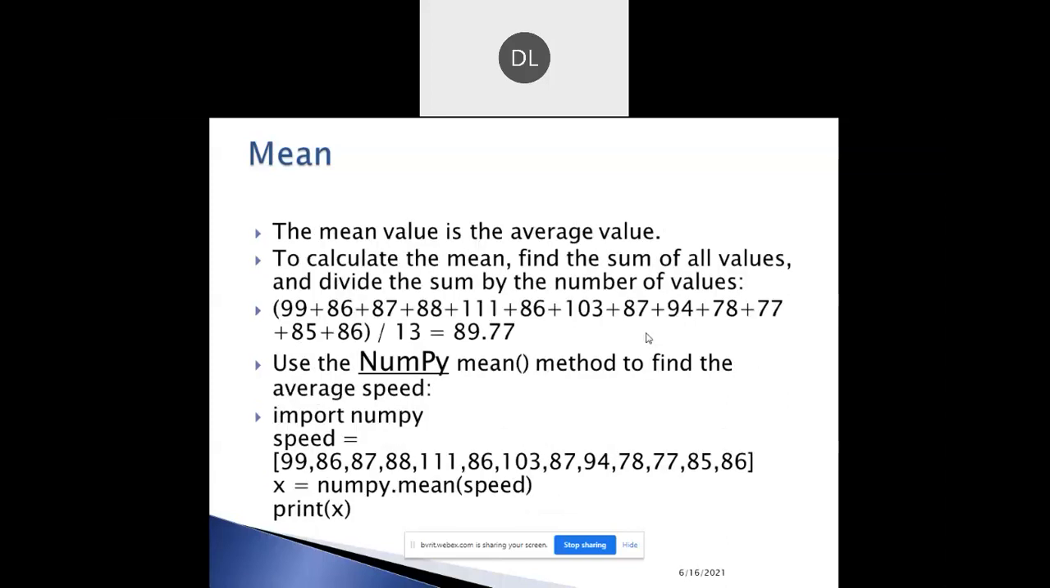So the mean value is the average value. To calculate the mean, find the sum of all values and divide the sum by the number of values. So this is the formula for finding the mean. By using NumPy, we can use the mean method to find the average speed. Okay, so already executed, right?